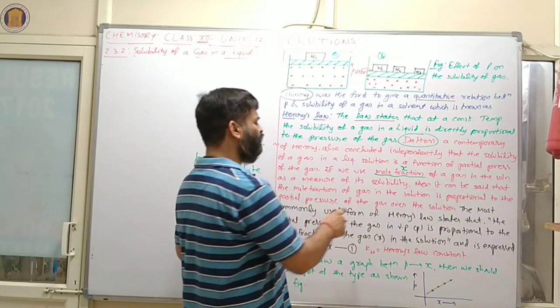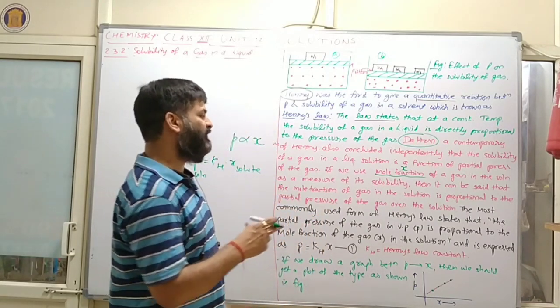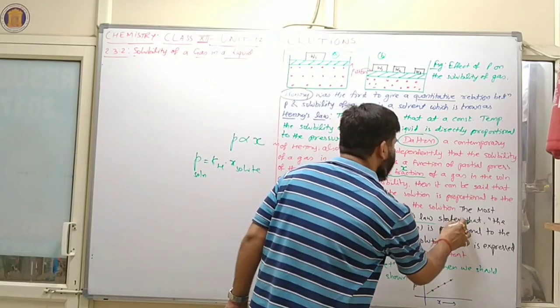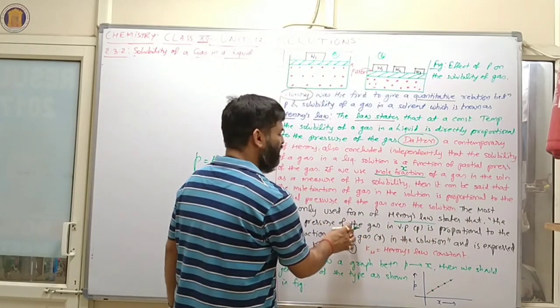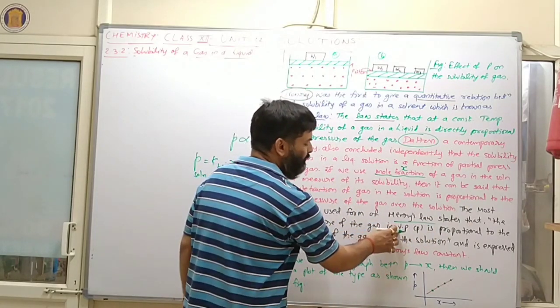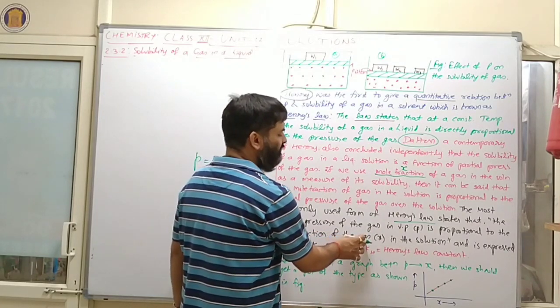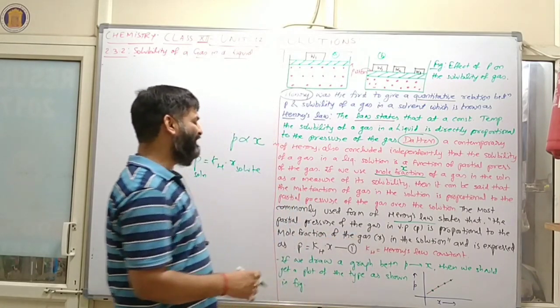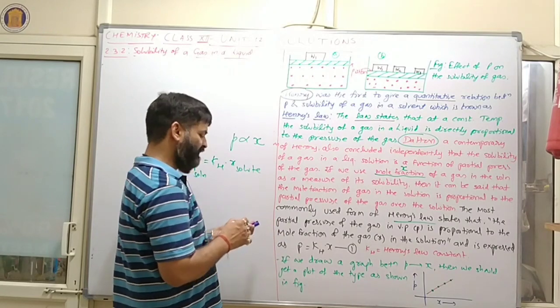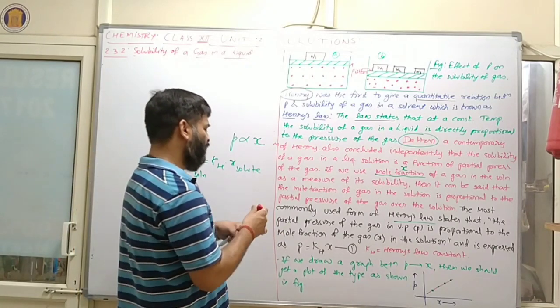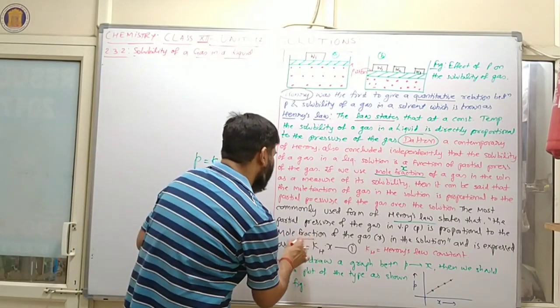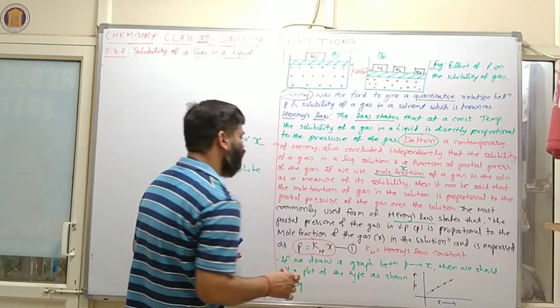The most commonly used form of Henry's law states that the partial pressure of gas in vapor pressure P is proportional to the mole fraction of the gas in the solution, and it is expressed as P = Kh X.